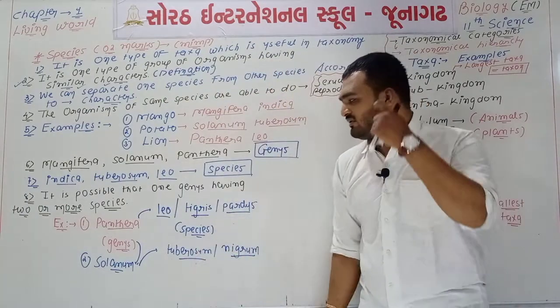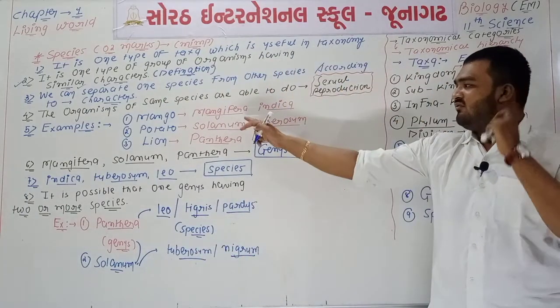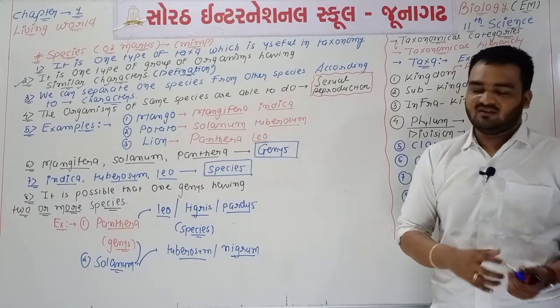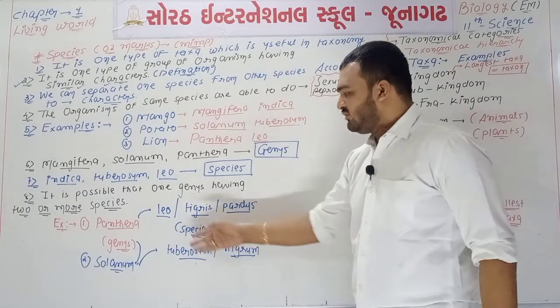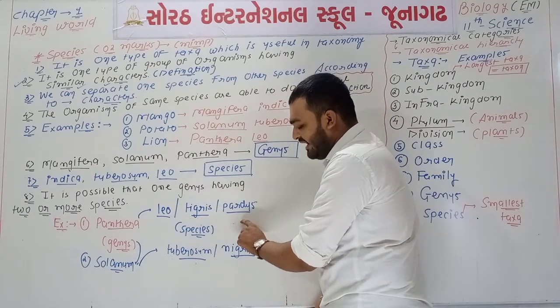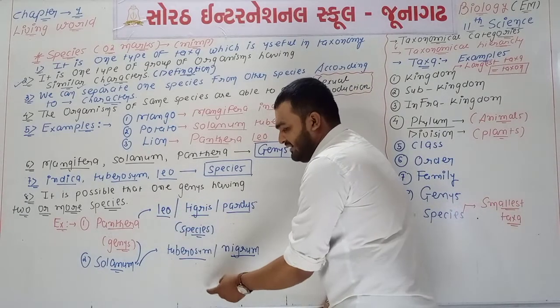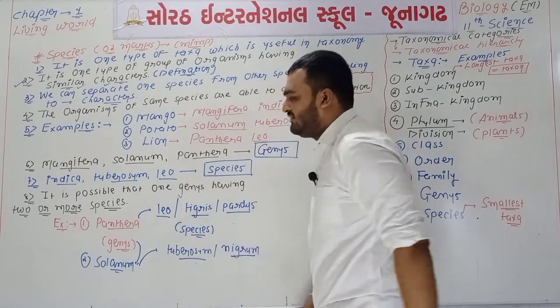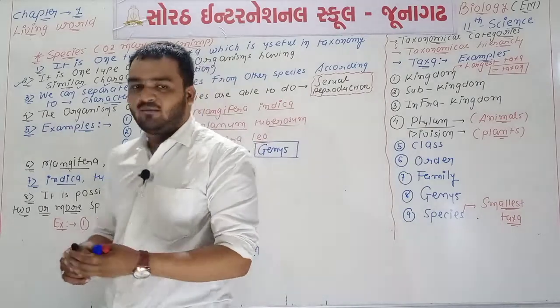So it is possible that one genus has two or more different types of species. Point number 8 has two examples: Panthera is a genus, and leo, tigris, pardus are species of genus Panthera, while tuberosum and nigrum are species of genus Solanum. Point number 8 is completed.